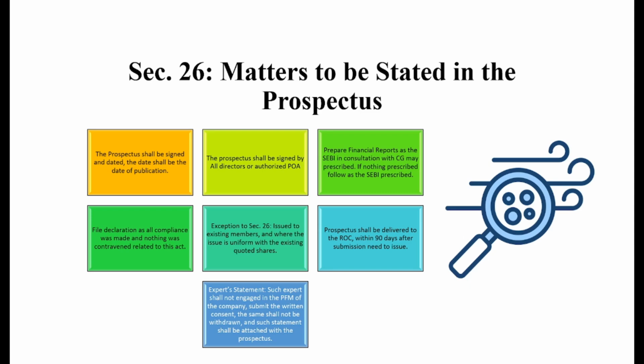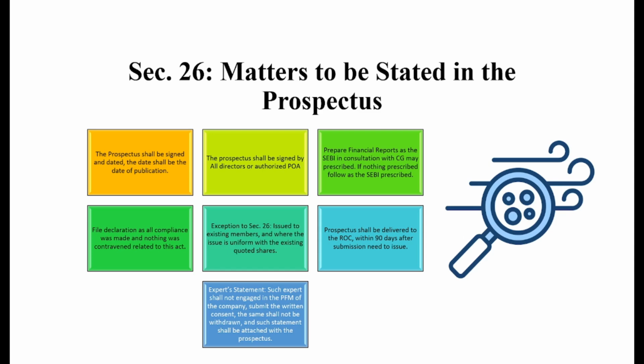Now let's focus purely on the provision regarding section 26, which is the matter to be stated in the prospectus. Before starting, let me clarify one thing. In the chapter on the prospectus and allotment of securities, section 26 is quite relevant and important as well. So you need to be very conscious and careful while listening to the provision of section 26.